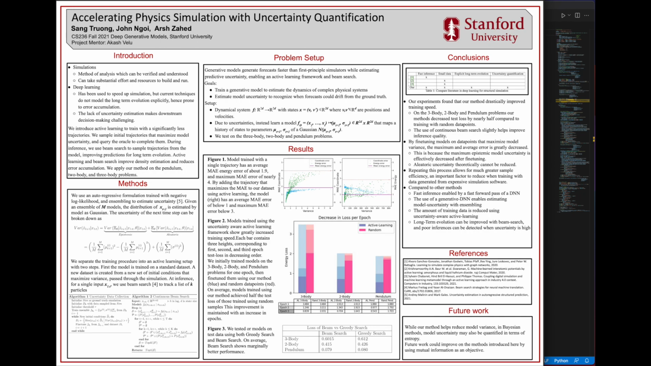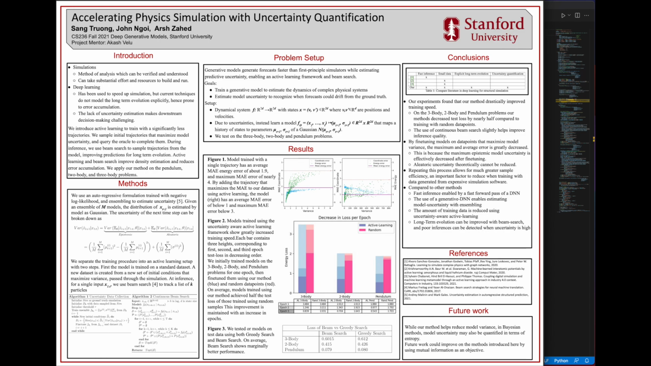By fine-tuning models on data points that maximize model variance, the maximum average error is greatly decreased. This is because the maximum epistemic model uncertainty is effectively decreased after fine-tuning. Aleatoric uncertainty theoretically cannot be reduced. Repeating this process allows for much greater sample efficiency, an important factor to reduce when training with data generated from expensive simulation software. Now let's compare to other methods.